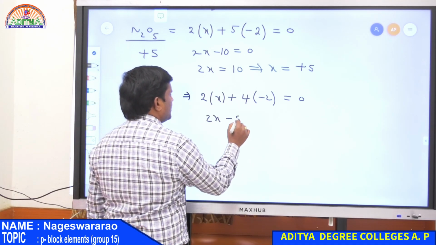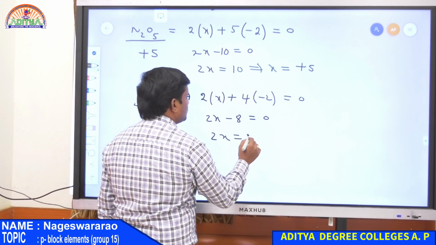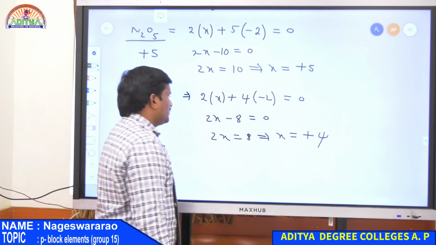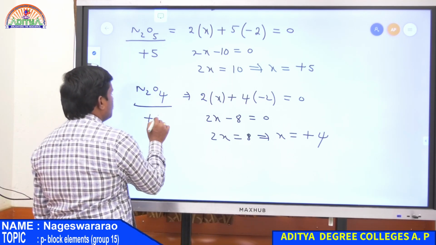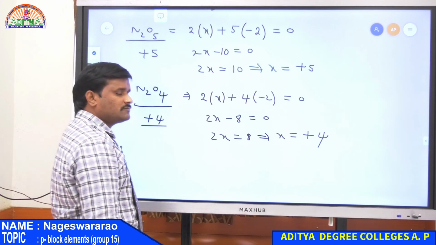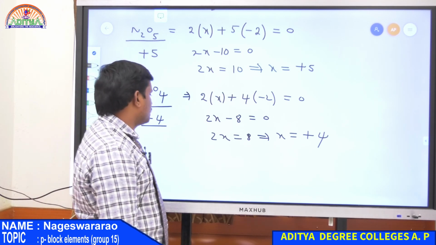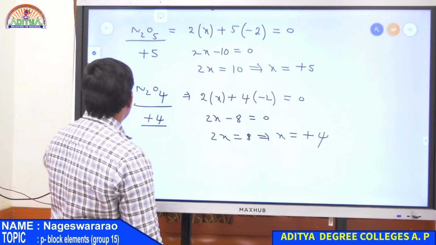So 2X minus 8 is equal to 0, hence 2X is equal to 8, finally X is equal to +4. Therefore, in N2O4, nitrogen exhibits a +4 oxidation state as well.